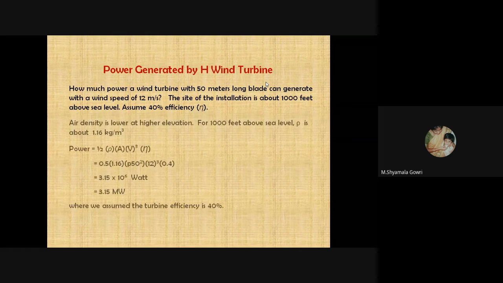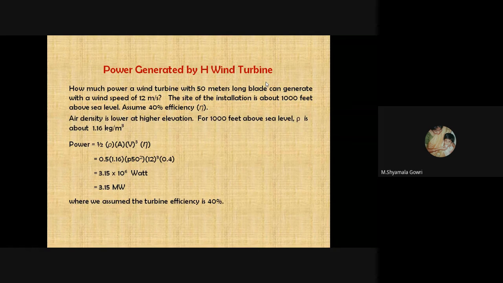Next, we will see one problem: power generated by a wind turbine. How much power can a wind turbine with a 50-meter-long blade generate with a wind speed of 12 meters per second? The site of installation is about 1000 feet above sea level. Assume 40% efficiency. We know that power is equal to 1/2 rho A V cubed, and since efficiency is given, it is multiplied. So while substituting the values, the answer for power generated is 3.15 megawatts.